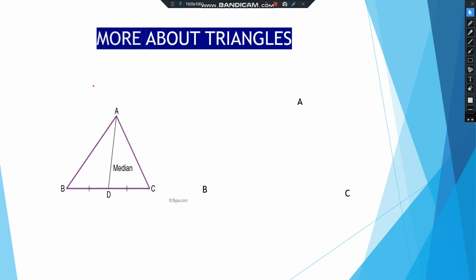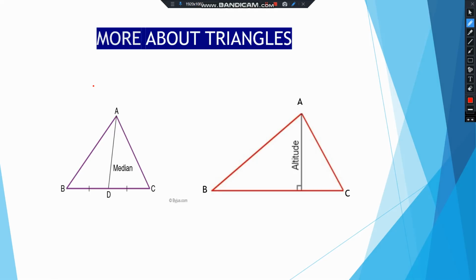Now we are going to learn more about triangles. Now here you can see two figures. In the first figure you can see it's a triangle ABC and D is the midpoint, right?